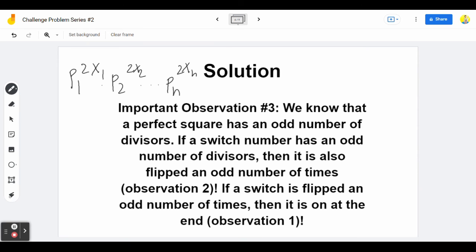The reason is because you can choose each prime number's exponent to be anything from 0 to 2x1, or anything from 0 to 2x2, and so on. Because of that, the number of divisors of this perfect square will just be 2x1 plus 1 all the way to 2xn plus 1. And that is it.